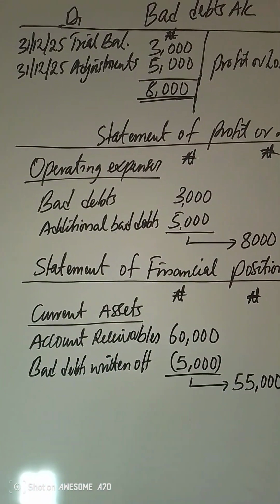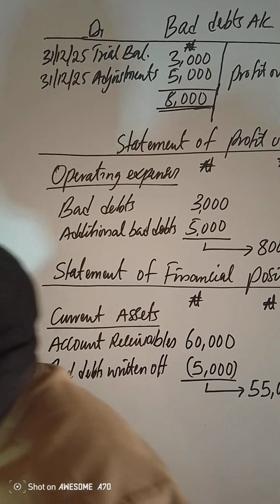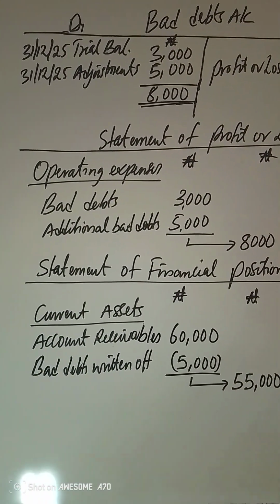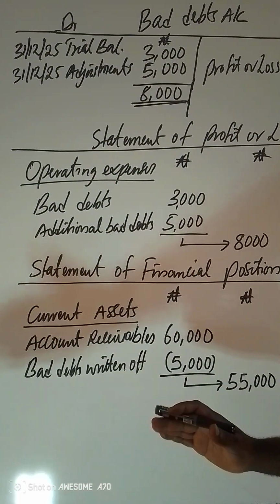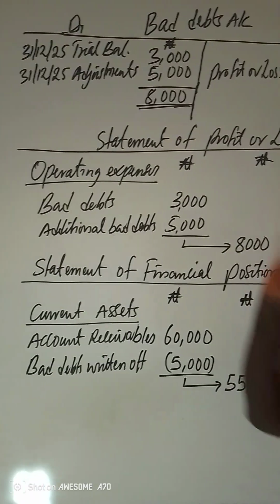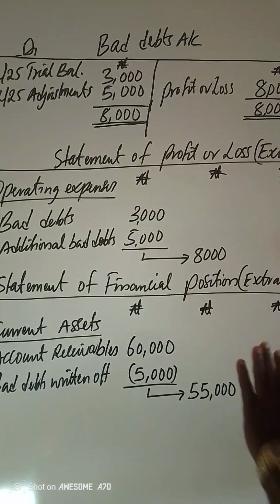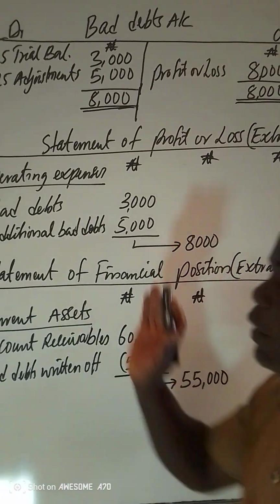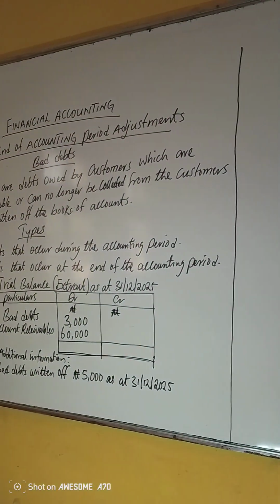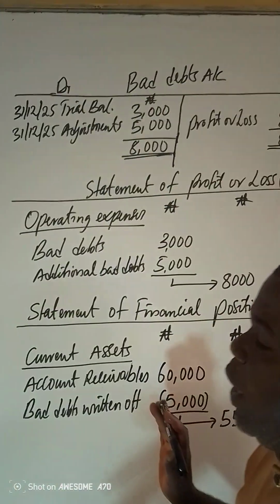So bad debt is very straightforward. Both the bad debts in the trial balance and the one in additional information are all treated directly as operating expenses. If there are two, just like in my illustration here, add them together and get one figure and treat it as an operating expense. If it is only one, the one in the trial balance, please don't forget to take it and use it as a direct operating expense without any adjustment. If you find the one in the information given, still pick it and use it directly as an operating expense.